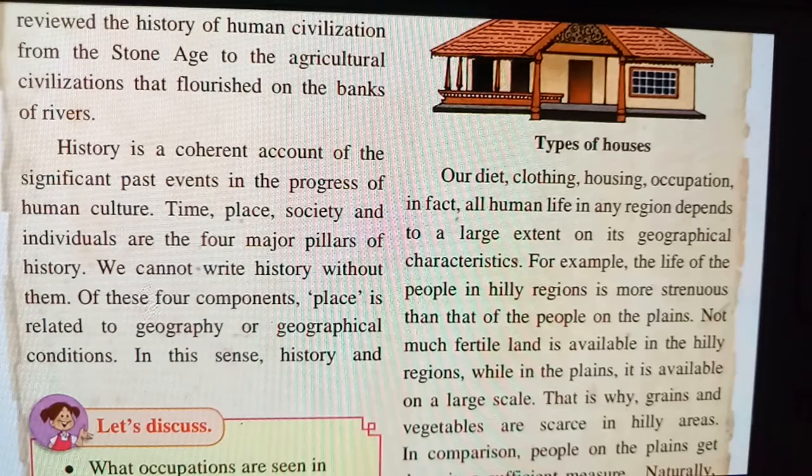One of these four components, place, is related to geography or geographical conditions. Place plays a very important role in history. Why? Because we see different conditions like climate, weather and temperature because of geography, but we also study them in history.